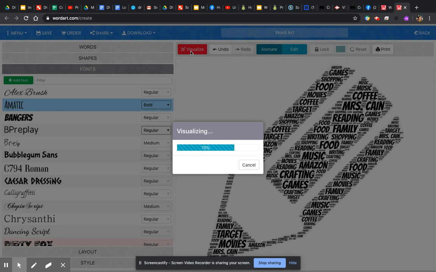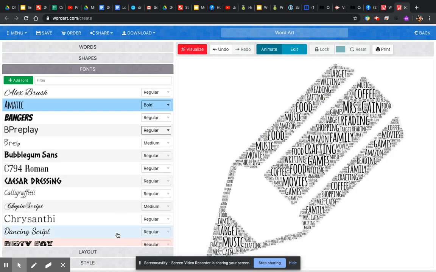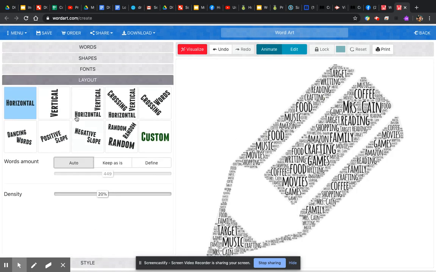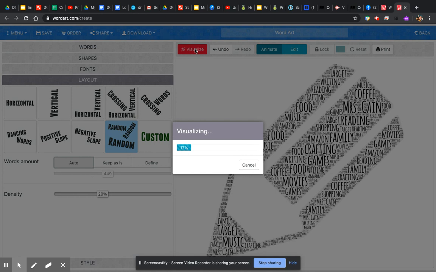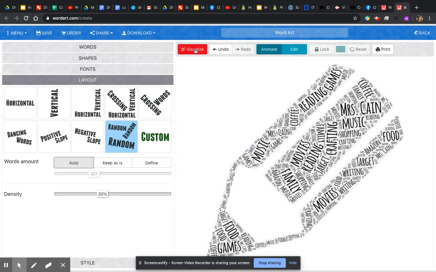And visualizing, and then I can keep messing with stuff. See, I like that better. You have different layouts so you can adjust, so you can have things going in random directions instead of just all one direction. There we go. I still think Mrs. Kane should be bigger. I'm gonna make it a little bit bigger.